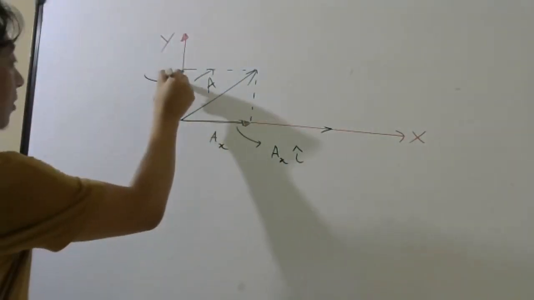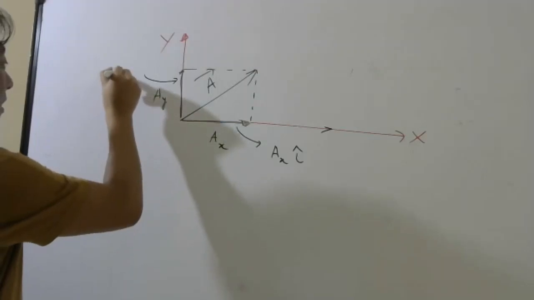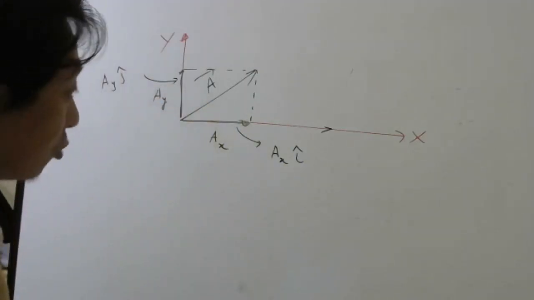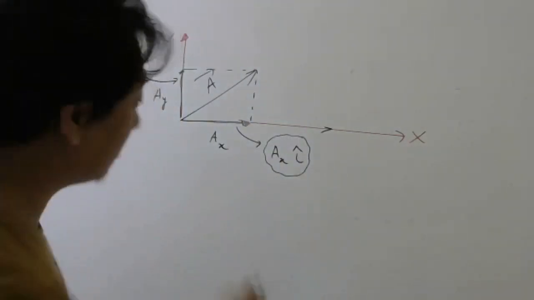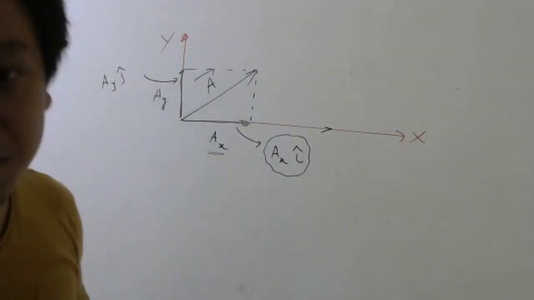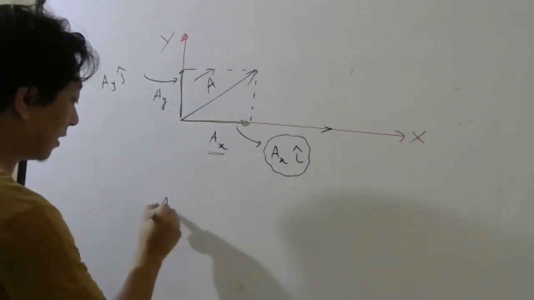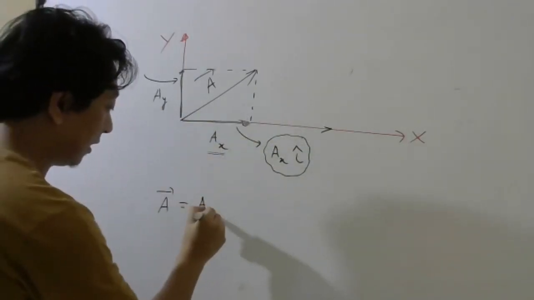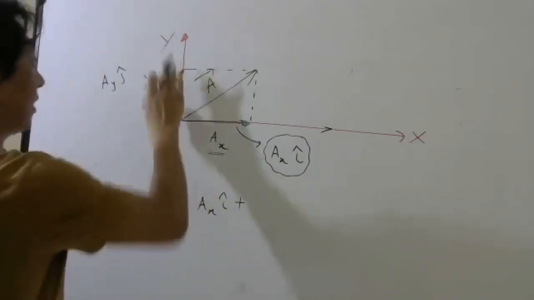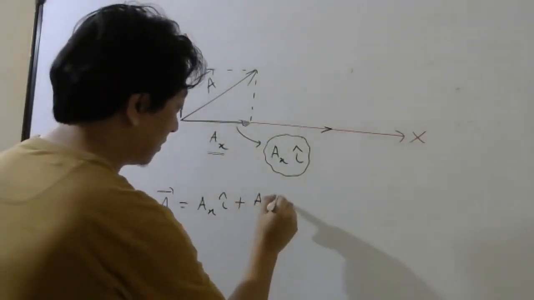And this vector you can write as AY J cap. So A bar can be written as AX I cap plus AY J cap.